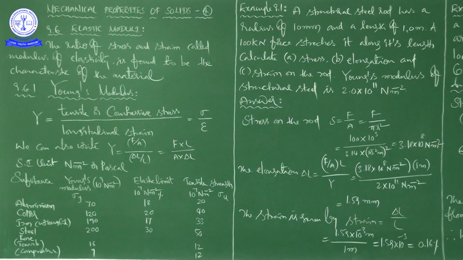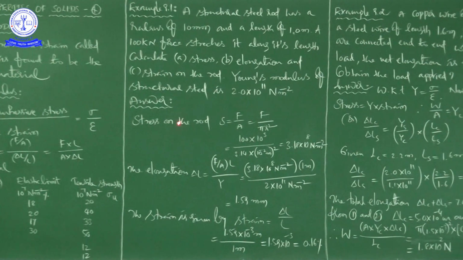Wood, bone, concrete and glass have rather small Young's moduli. Next, in continuation of what we discussed about Young's modulus, we have some example problems. First we will discuss example 9.1 and then we will go for example 9.2.